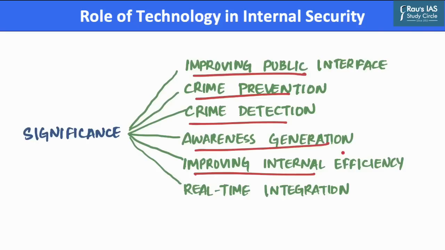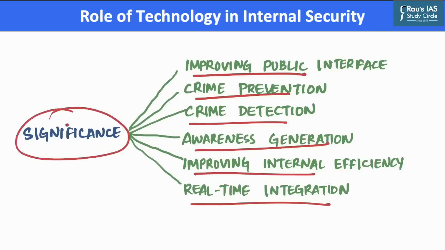Key performance indicators such as time taken to file a charge sheet, types of crime solved, and time taken to address complaints help determine a police officer's performance in a more objective manner. Also, technology helps in real-time integration of the 5 pillars of the criminal justice system: police, courts, prosecution, jails, and forensics. Real-time integration between the information technology systems of these 5 pillars helps in reducing duplicate data entry and errors and can significantly increase the efficiency of law enforcement agencies.